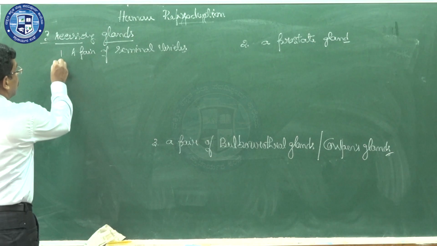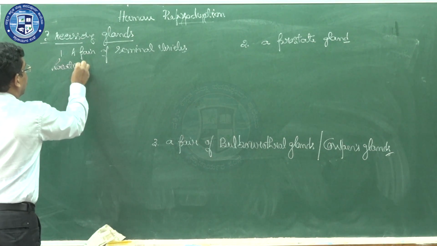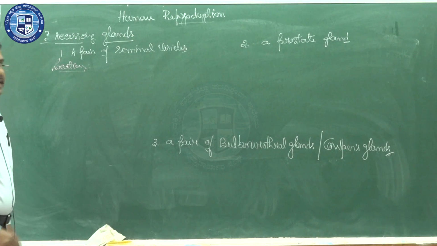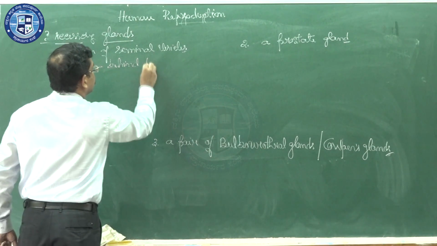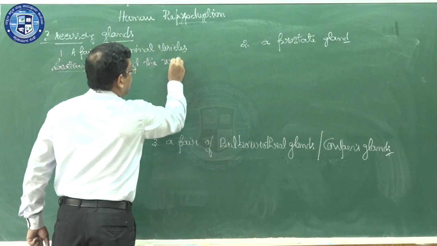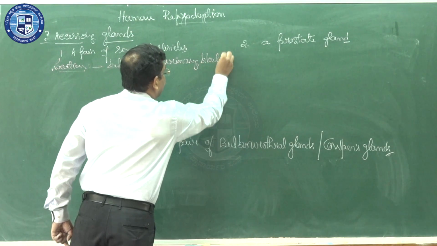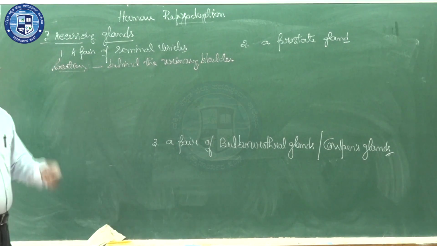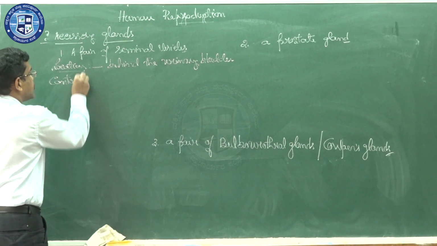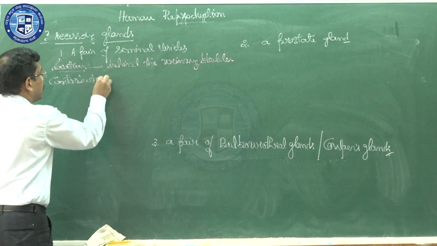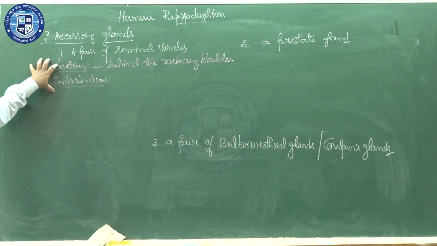First one, the seminal vesicle. Location: where are they actually located? They are present behind the urinary bladder. Second point, contribution: they secrete seminal fluid or seminal plasma.